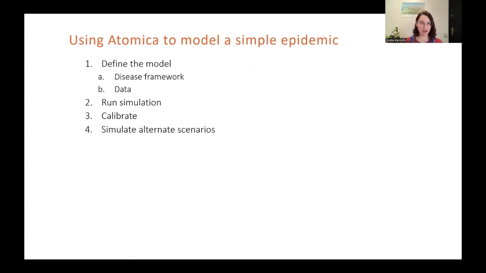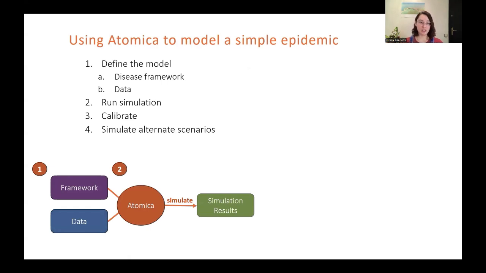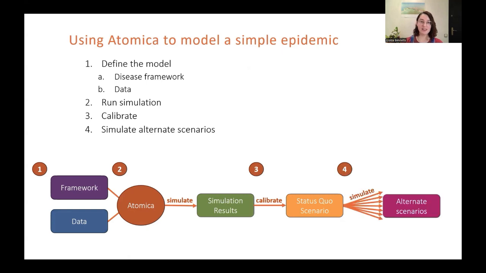So how do we actually go about implementing one of these models in Atomica? Well, firstly, we need to define the model by generating a disease framework and data. Then we can run the simulation with this information and obtain some simulation results. Then we need to calibrate these results to obtain a status quo scenario. So this is the business as usual scenario of what would potentially happen in the future if we keep doing things exactly the same way that we're doing them now. And lastly, we get to simulate alternate scenarios to see what would happen if we change things slightly.